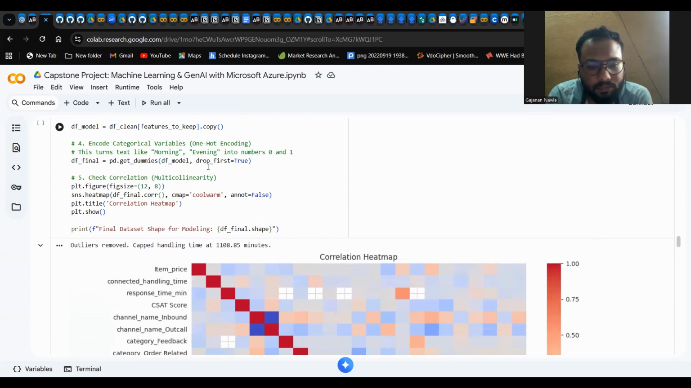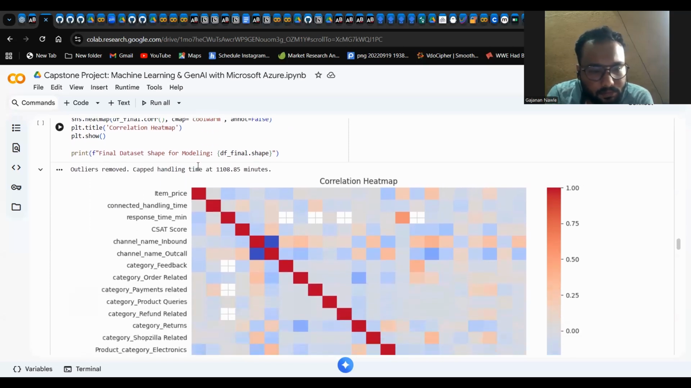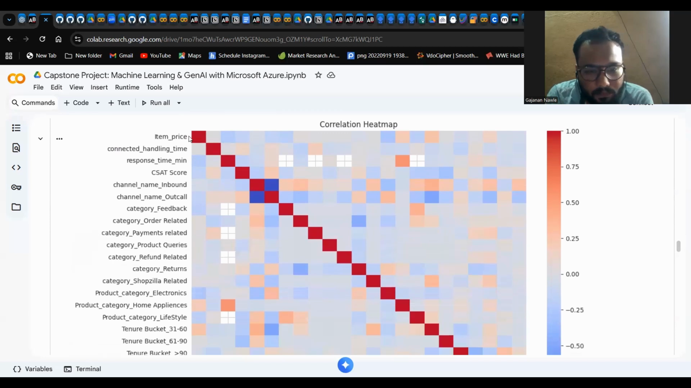Then in encoding, I have turned the textual part into numerical form because machine learning models cannot understand textual format. So here we use one hot encoding. This converts these categorical variables into zeros and ones. So here we can see the one hot encoding heatmap.